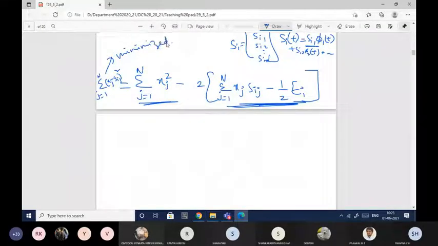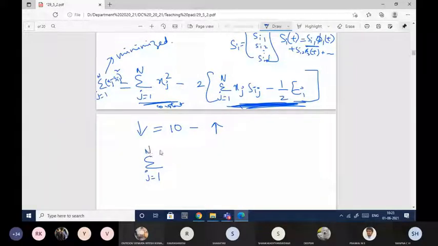If I have to minimize this, how should this value be? This value should be maximum, because this is some constant value. Let me take the same example: if this is increasing, then this will decrease. That is the reason this should be maximum now. So I will take this as j equal to, this is the final reiteration.